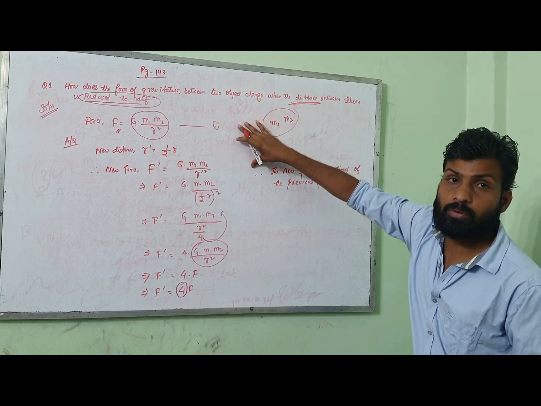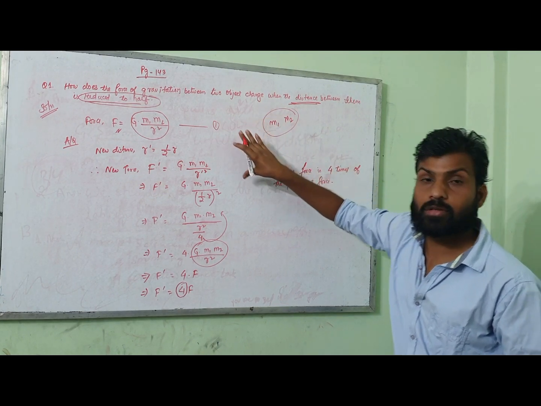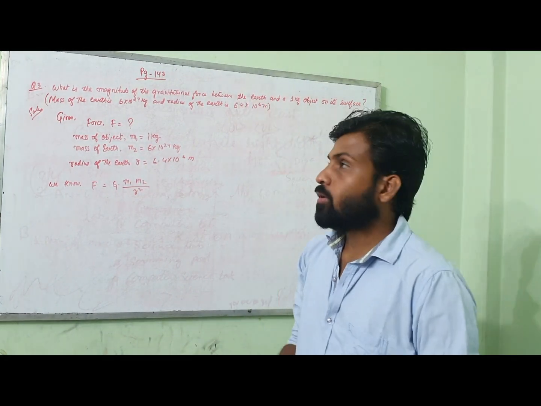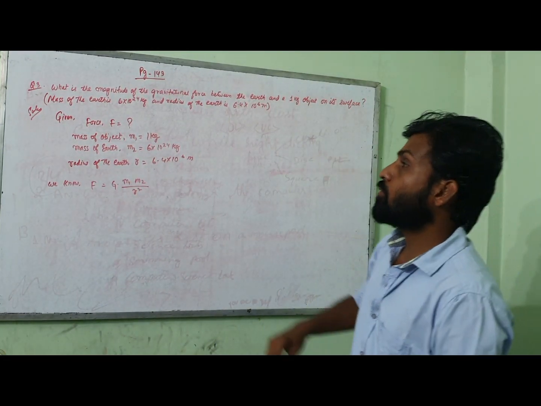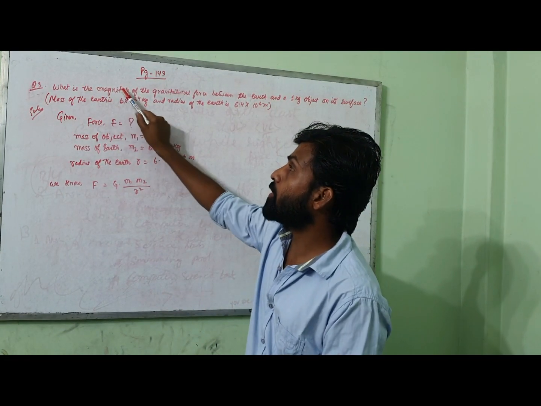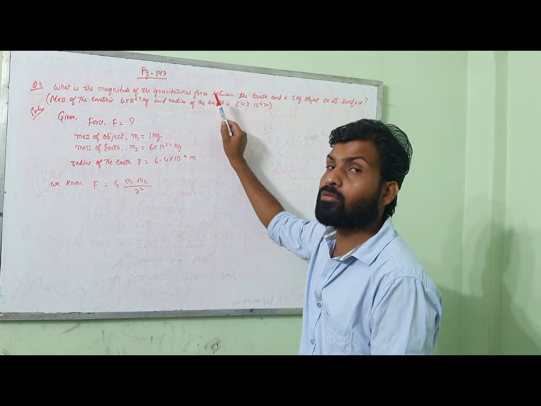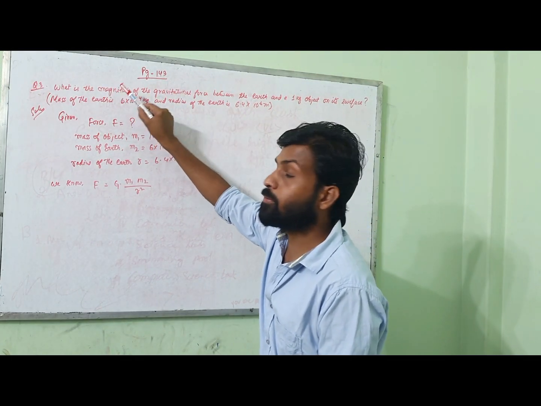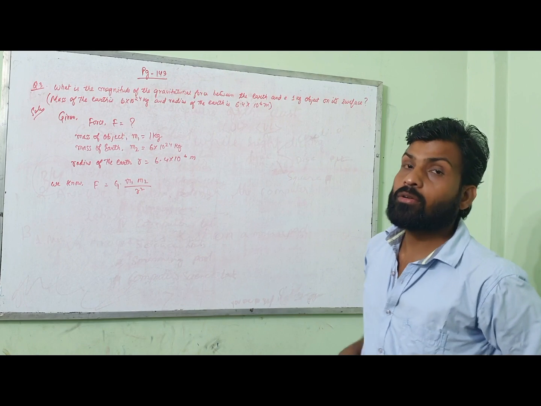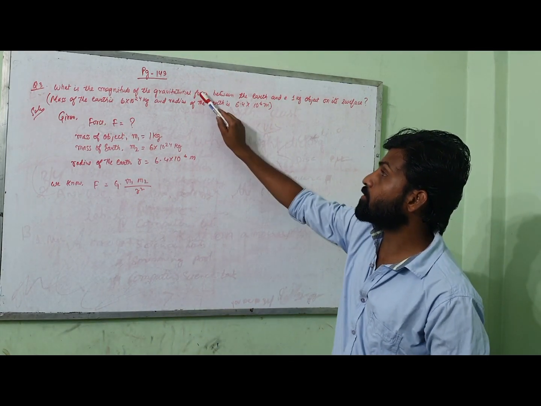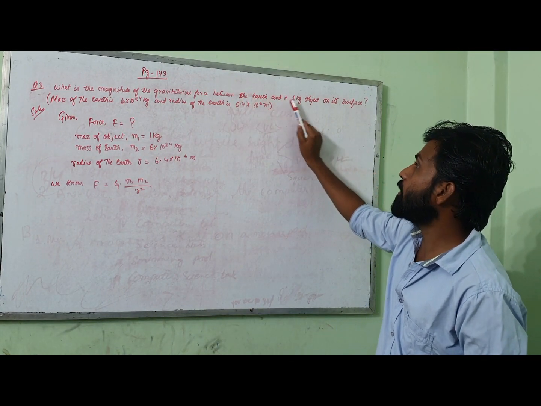There are many questions related to this particular topic. You will be getting the questions as homework. So our next question is question number 3. They are asking what is the magnitude of the gravitational force. Already we have discussed, whenever there is a magnitude, they are telling us to find the value of the force. That is the gravitational force between the earth and a 1 kg object.